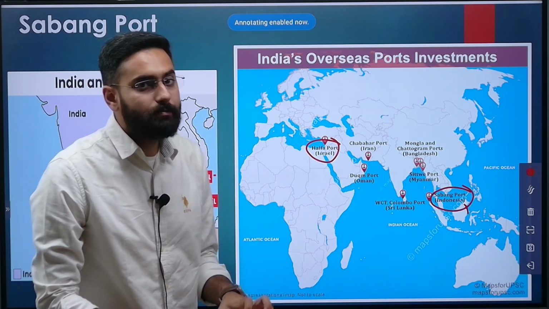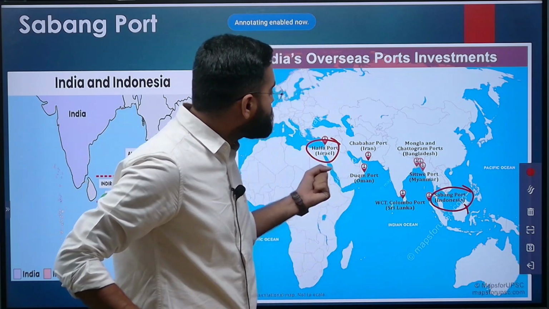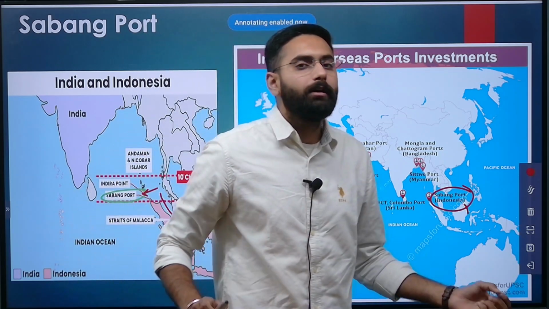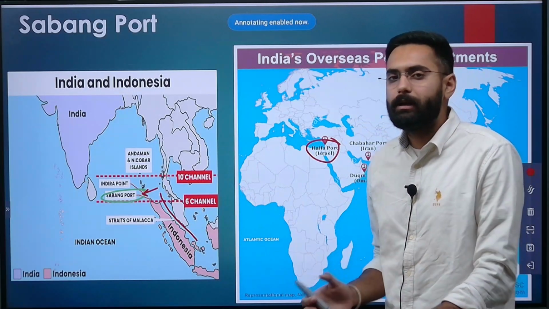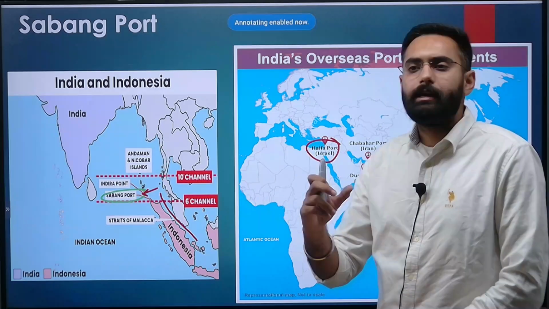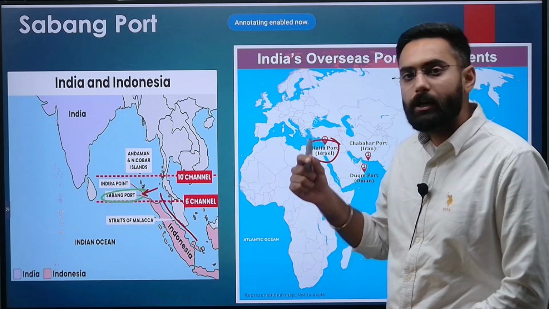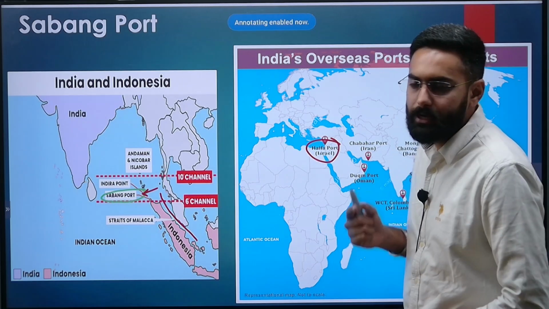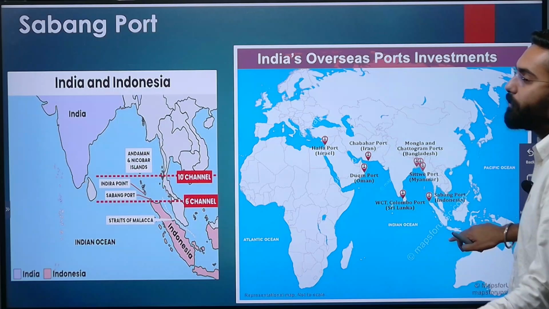So these become not only important from your prelims point of view, but these ports are also important from your mains point of view. In Mains, whenever any question comes on India's extended neighbourhood or the Neighbourhood First policy, you can make a map and utilize these maps, and these can fetch you an additional 0.5 to 1 mark.